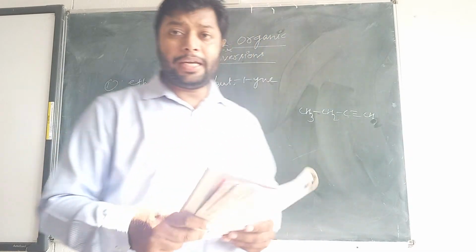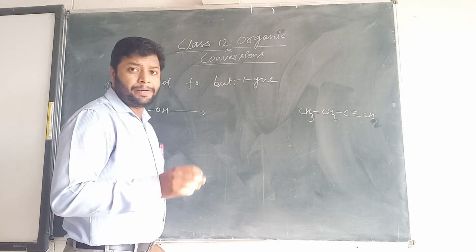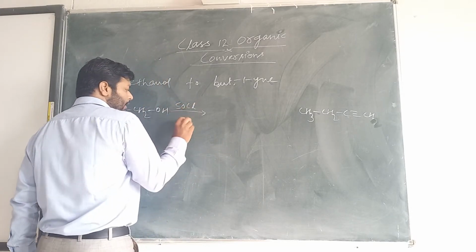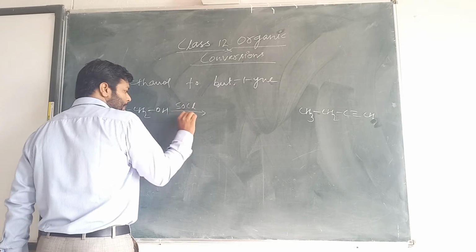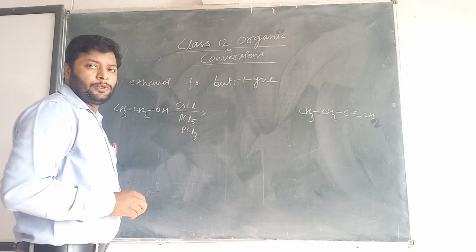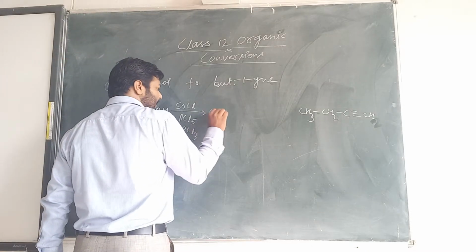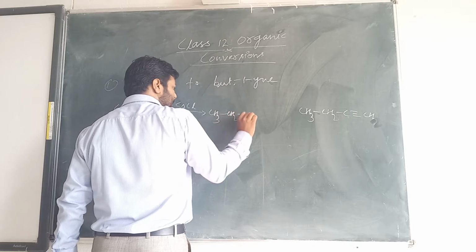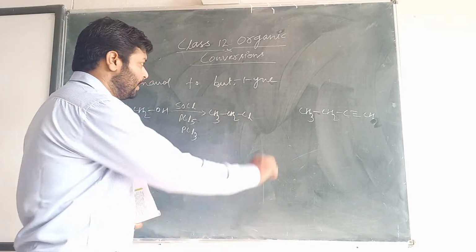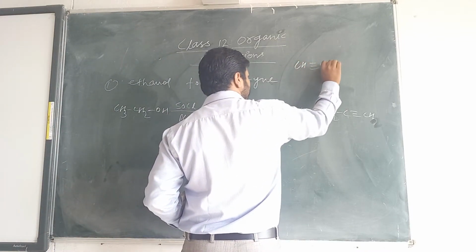Here I am going to take ethanol and convert it first into a haloalkane by using SOCl2. You can take PCl5 also, or you can take PCl3 also. There will be CH3CH2Cl, the chloroethane. Now there is one gas called acetylene gas, CH triple bond CH.